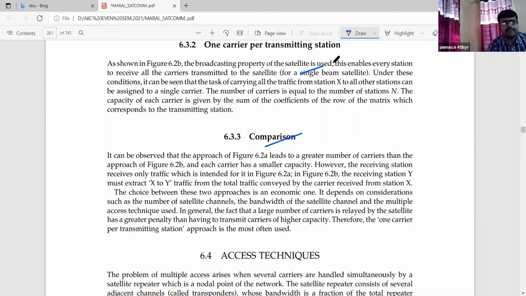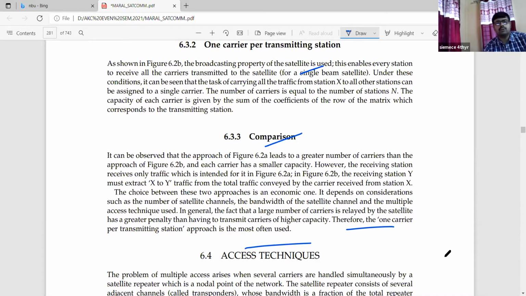The choice between these two approaches is an economic one. It depends on considerations such as the number of satellite channels, the bandwidth of the satellite channel, and the multiple access techniques used. In general, a large number of carriers relayed by the satellite carries a greater penalty than having a transmit carrier of higher capacity. Therefore, the one carrier per transmitting station approach is the most often used. That is a dedicated type of approach. This method is much more common, a much more popular approach.